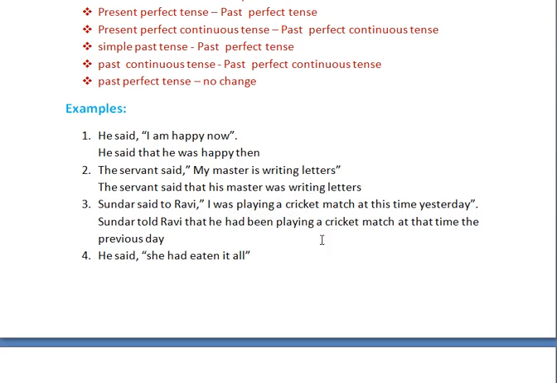So how could you change? Here the reporting verb is said to. So automatically you should change the said to into told. So Sundar told Ravi that he had been. So I was playing is changed into he had been playing. He had been playing a cricket match. At this time changed into at that time.